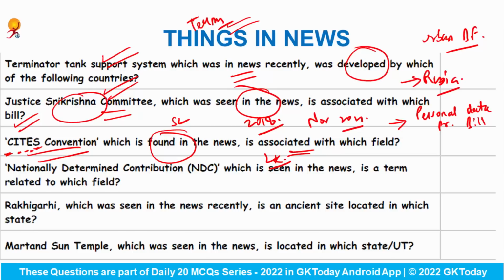And talking about CITES, it is a kind of international agreement that has been signed between the governments in the year 1973. So here it is related to wildlife.